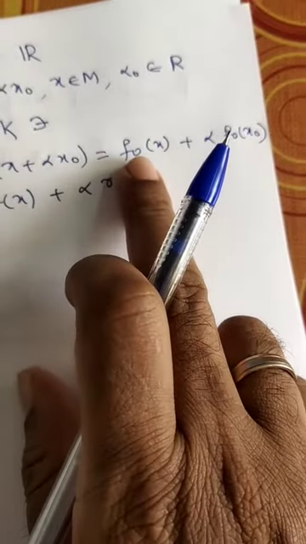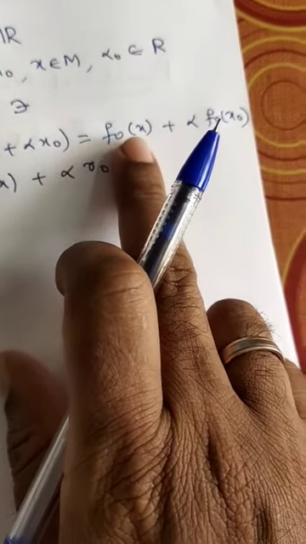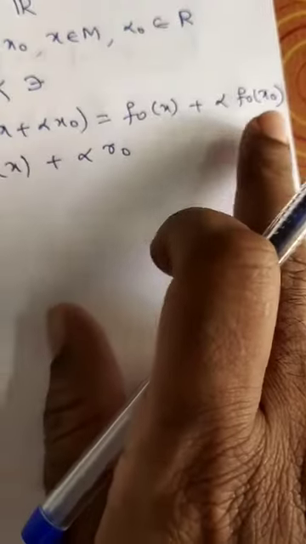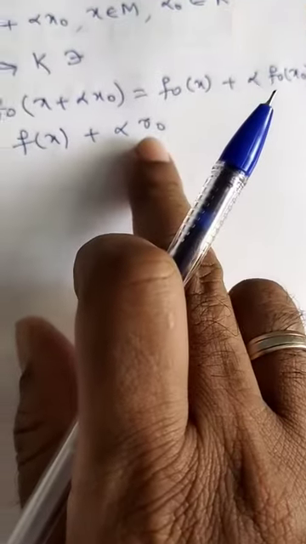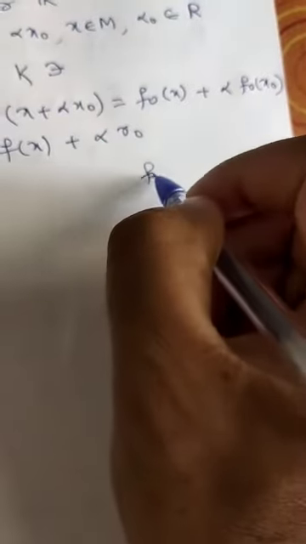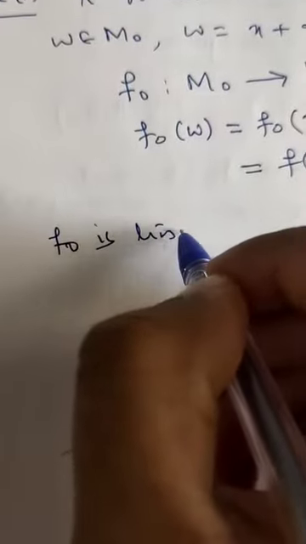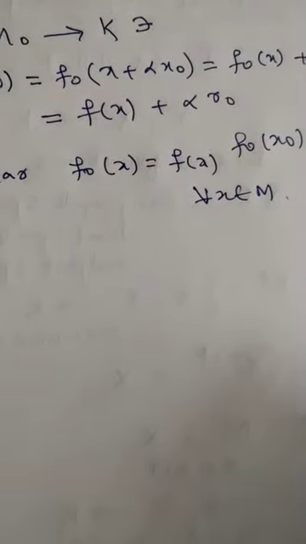If x belongs to M, then F naught of x is the same as F of x, plus alpha times the value of F naught of X naught, which I take to be R naught. So F naught of X naught is equal to R naught. If we define F naught like this, then clearly we can prove that F naught is a linear map, and F naught of x is equal to F of x for every x belongs to M, right?